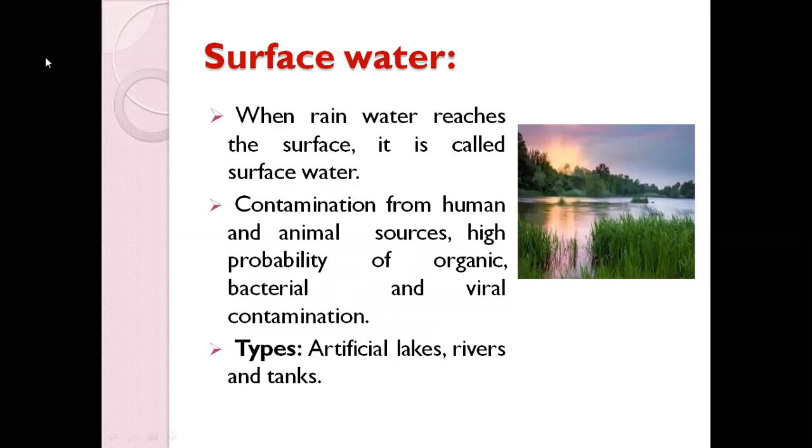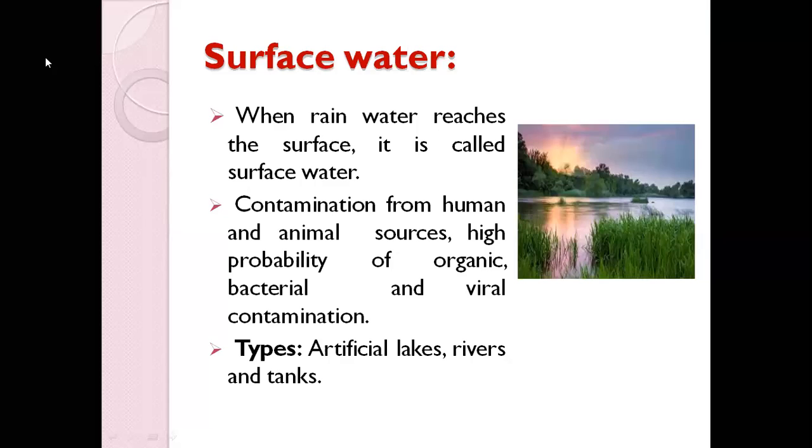Okay. So the second is surface water. Like I've said, whenever the rainwater reaches the surface, it is called surface water, as you can see from the figure itself. Whenever that rainwater gets collected on the surface, we call it surface water. Contamination from human and animal sources is very high, because it is on the surface, and there's a high chance that the water gets contaminated very easily. Suppose someone does any form of cleaning or bathing there, or they are defecating there, that acts as a contamination to the surface water. And there's also a very high probability of organic, bacterial, and viral contamination.